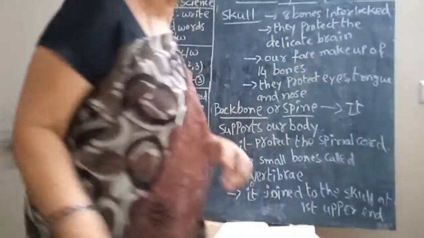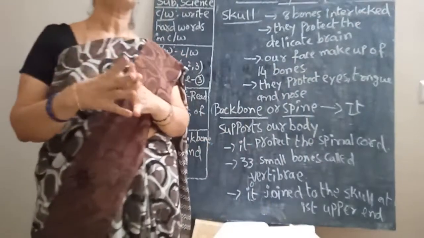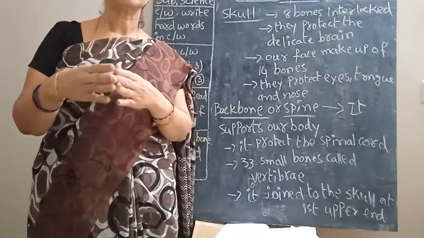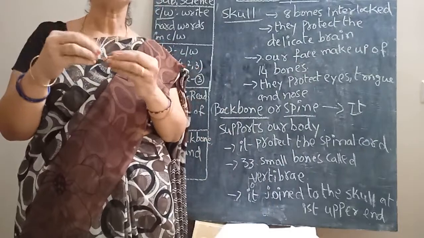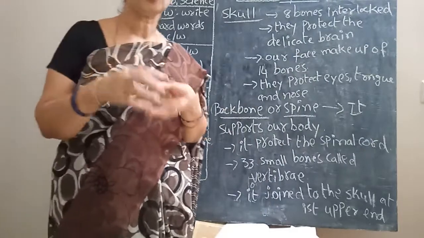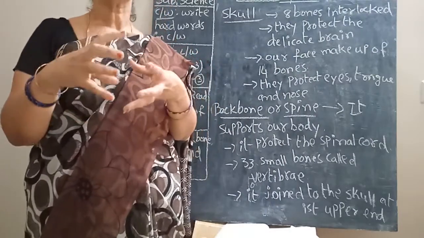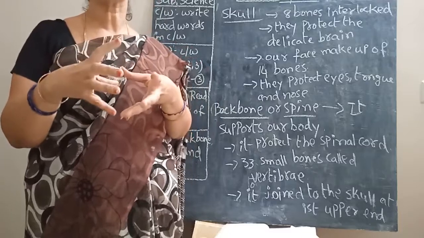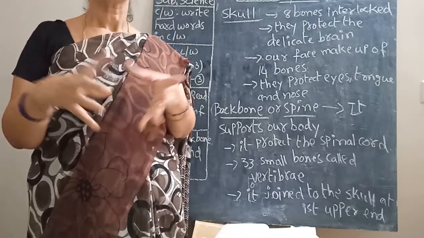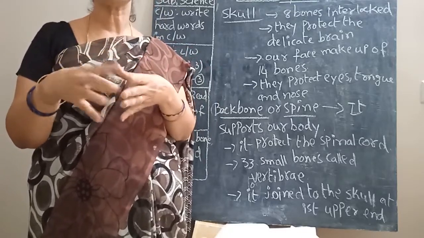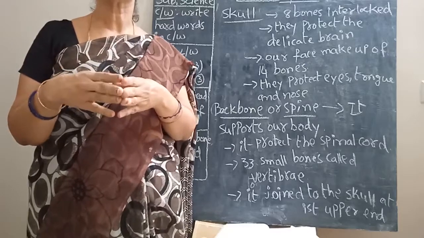Okay, children, this is about the backbone or spinal cord. In our body, one more time I explain. In our body there are so many cells. Some cells together form a tissue. Some tissues together make an organ. Some organs together make an organ system. In our body there are 7 organ systems. What is the first one?